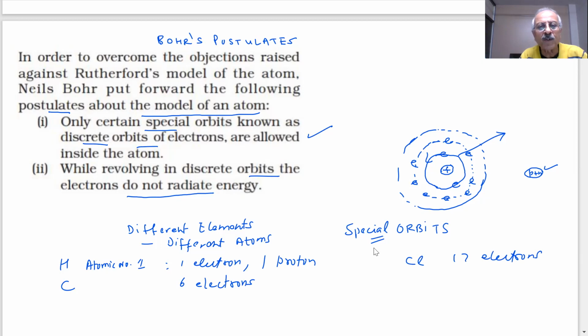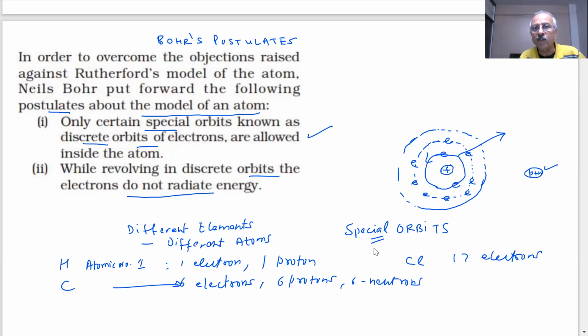In carbon there are 6 electrons, 6 protons, and 6 neutrons. So as the number of particles changes, the atom is different. This atom is different from that because they have different numbers of electrons, protons, and neutrons. Chlorine is different. It has 17 electrons and 17 protons.